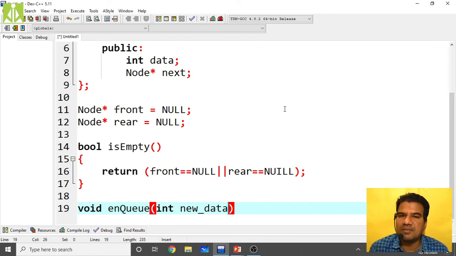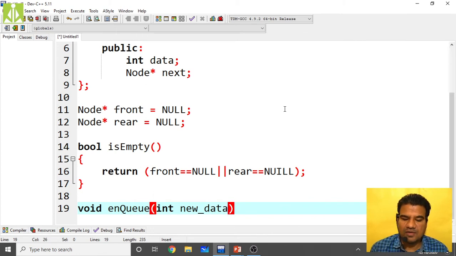Whatever variables I'm using inside my programming, I maintain those terms separately, with unique names. Whenever we are passing some data to the data structure, we call that data new data. Whenever we are creating a new node inside our data structure, we call that node new node, just to have similarity between the implementation and the concept.